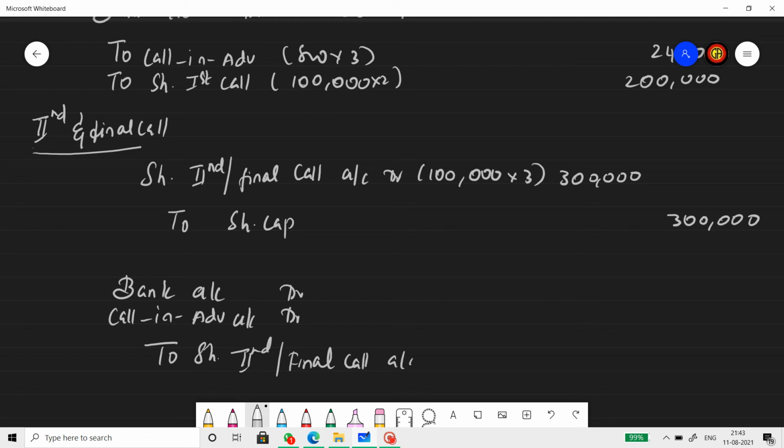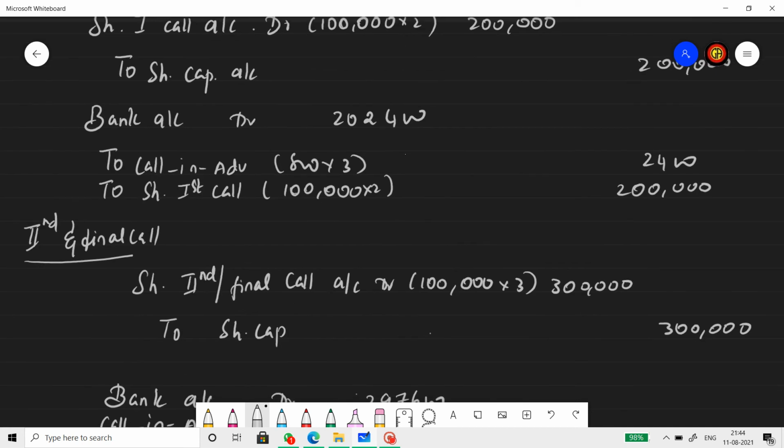So under second and final call, I'm supposed to receive 3 lakh, correct? But already we received 2,400 from Ashok, so advance. So this time we will get only the difference, which is 2,97,600 rupees. You understood? Let me explain it one more time.